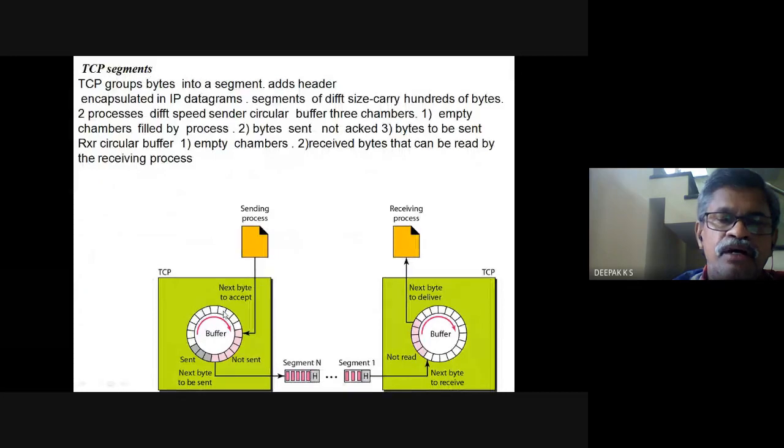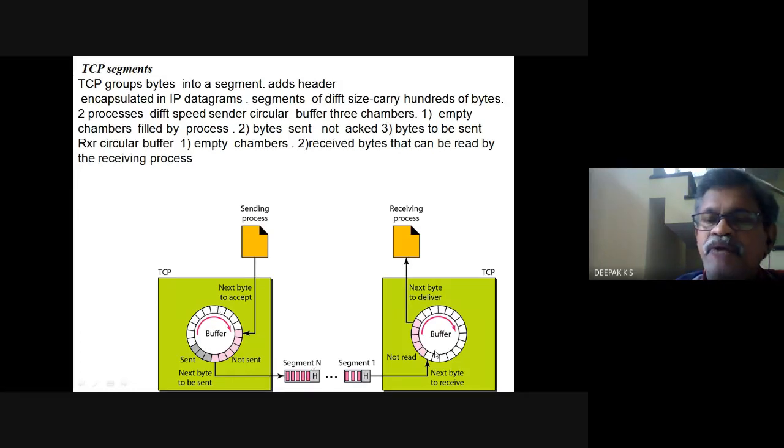And this would become full when the transport layer receives bytes from the application layer. So at present, these many bytes are not yet received from the application layer. Now, there is a pink portion. This is the third chamber, where bytes are received from the application but not sent. So it is sending regularly. These many bytes are sent and ACK is not received. These many bytes are received from the application but not sent. And this is the empty portion where the application can put bytes into TCP.